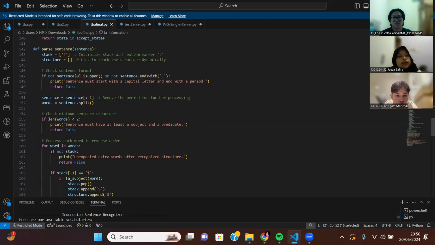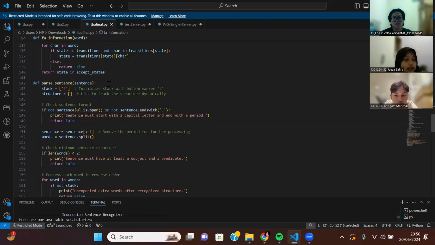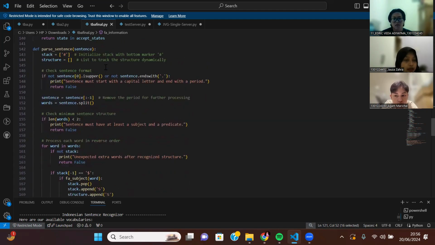And then we have the parse sentence here. So as I mentioned before about the PDA, or pushdown automata of this program, we have this hashtag as our initial stack, so that we can prove that the structure is correct or not.